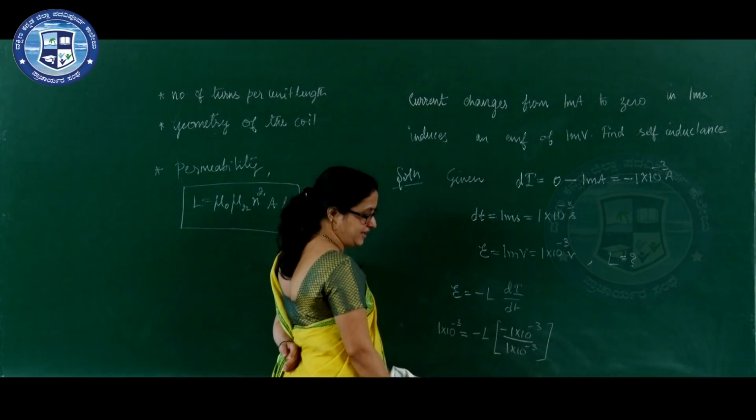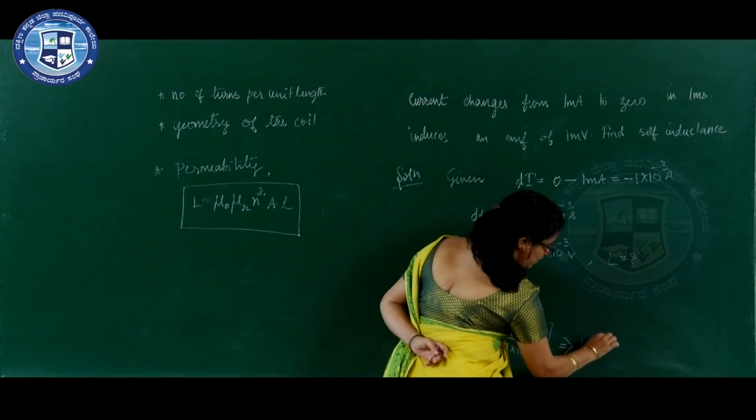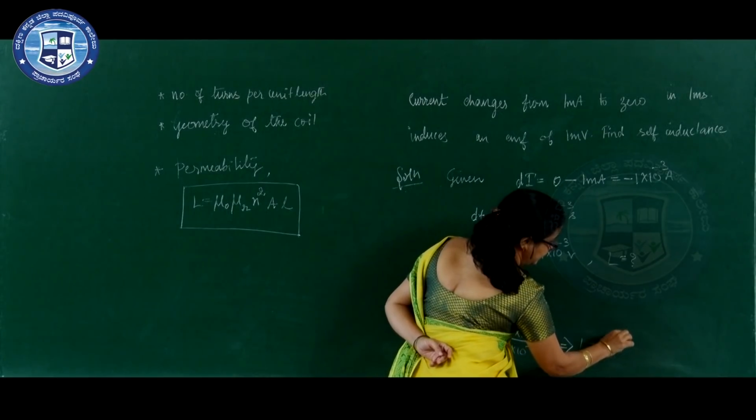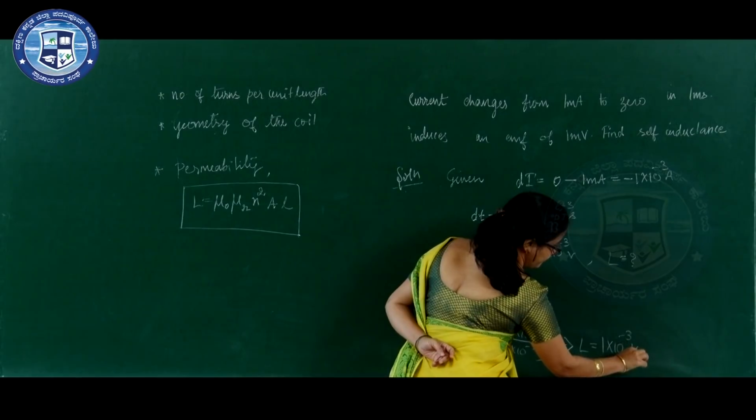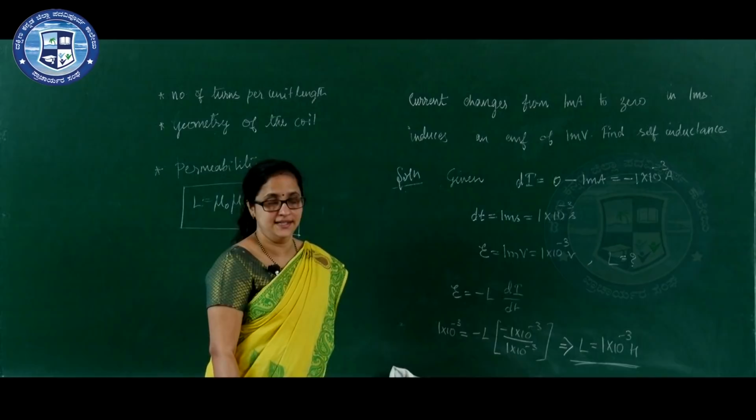On simplifying this, we will get L is equal to 1 millihenry. SI unit of inductance is Henry. So, we will get 1 millihenry.